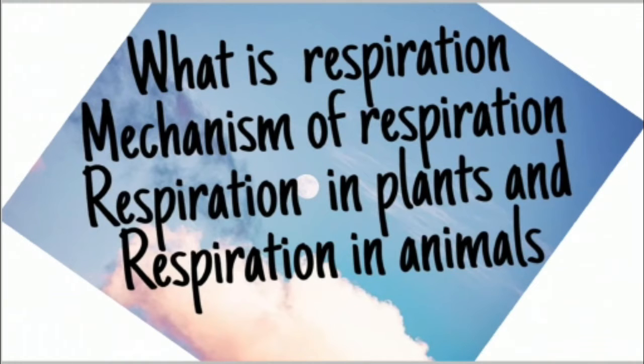Now when we talk about the energy requirement, to perform the life processes all living organisms and their cells need energy. The cells store this ready-made energy in the form of ATP, that is adenosine triphosphate.